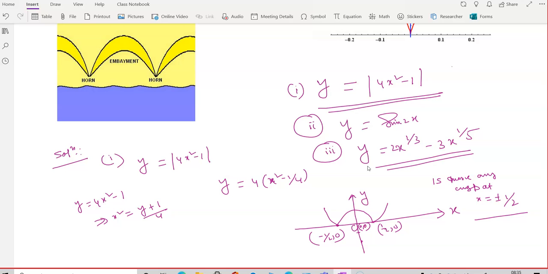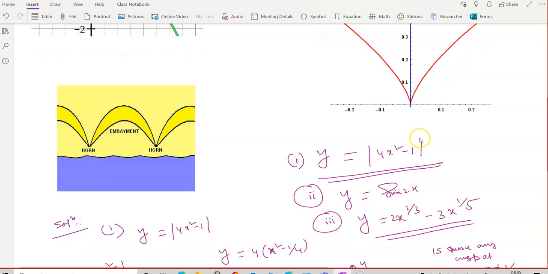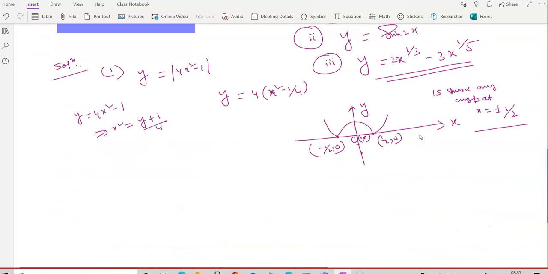It changes definitely, but not abruptly. Abruptly means suddenly it changes at that point. Just before that point, it is plus infinity, minus infinity, and just after the point, it is plus infinity. If it happens that way. So there is no cusp at x equal to plus minus half.